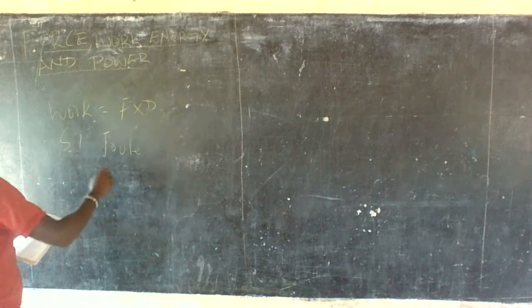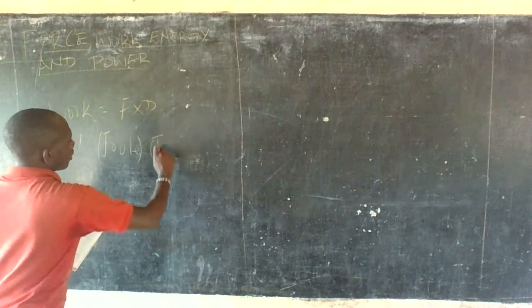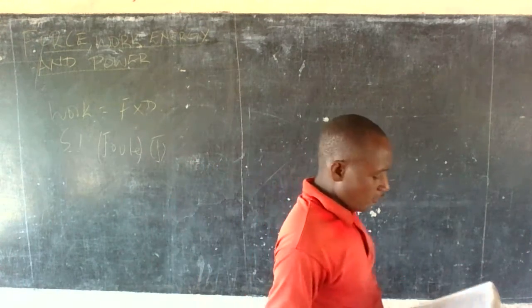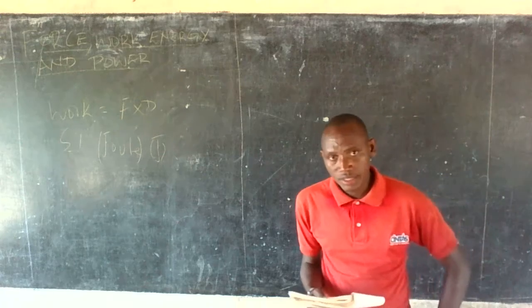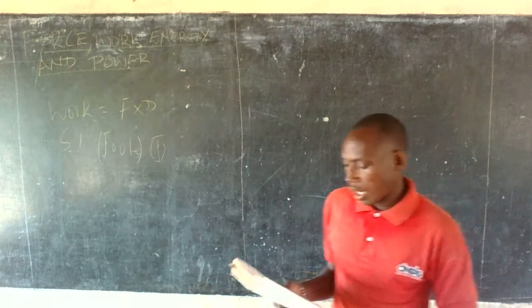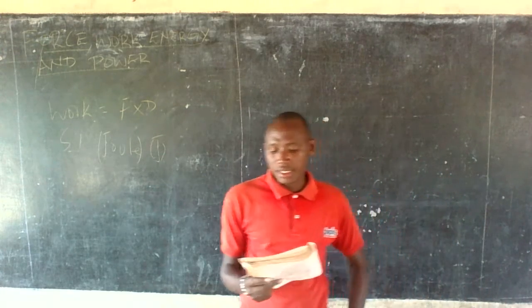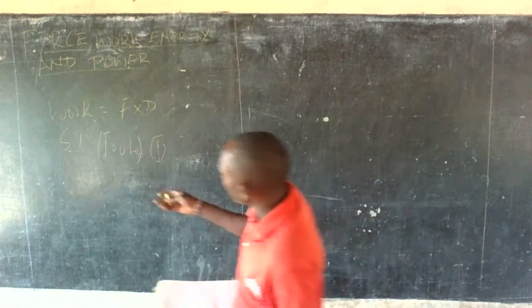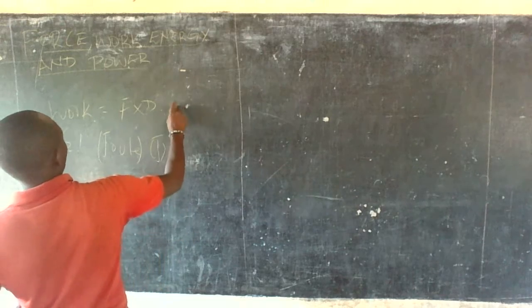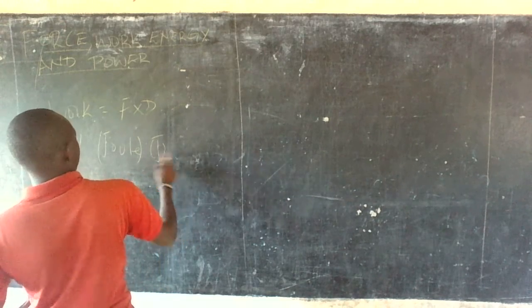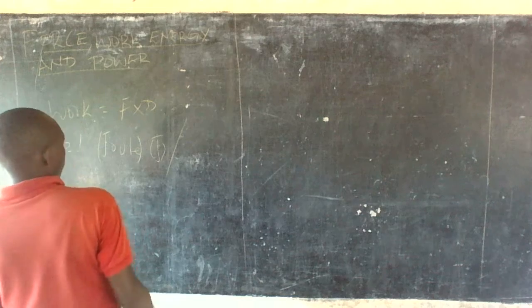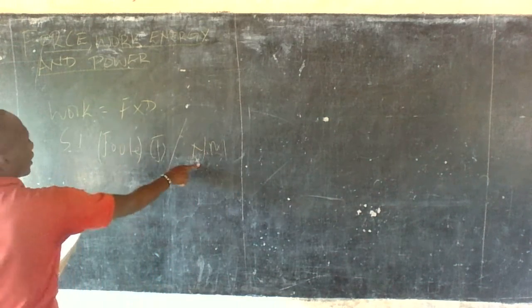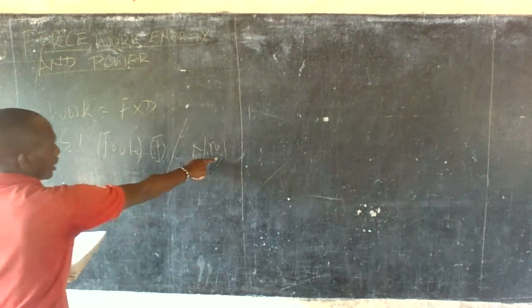It is denoted by the letter J. Force is measured in Newtons, and distance is measured in meters.